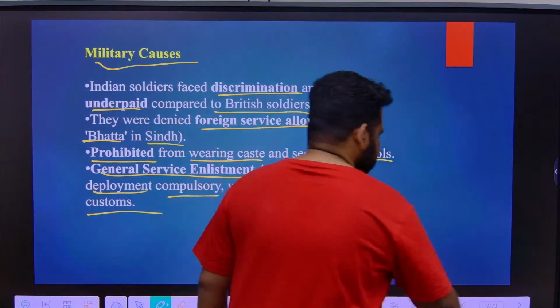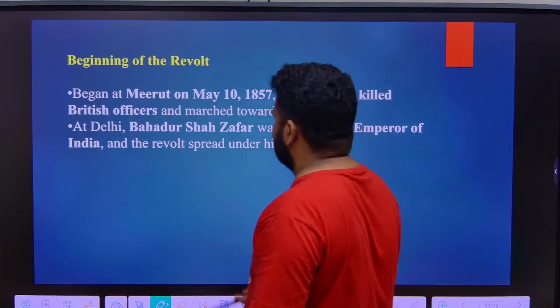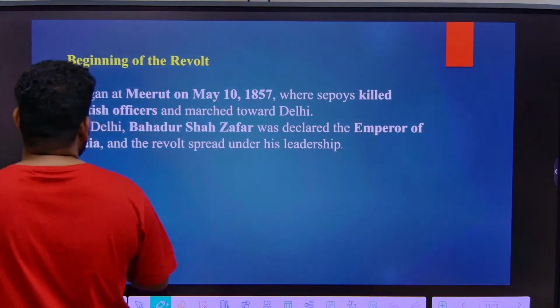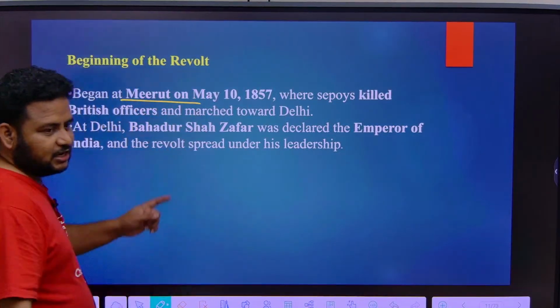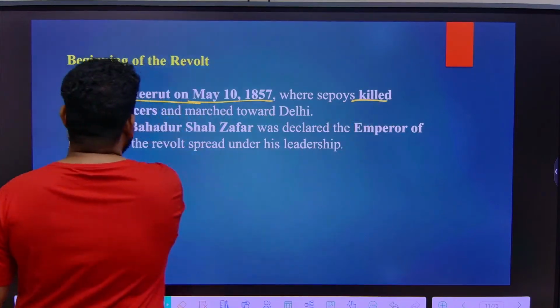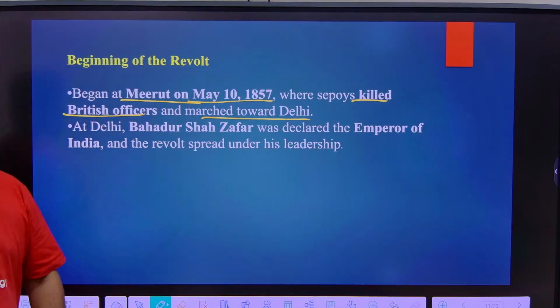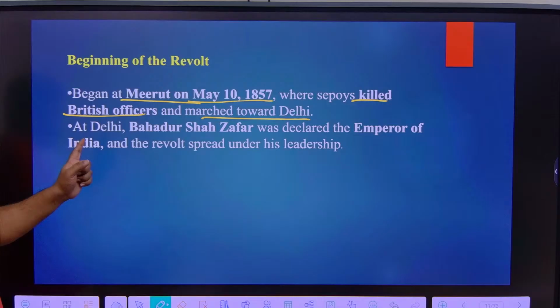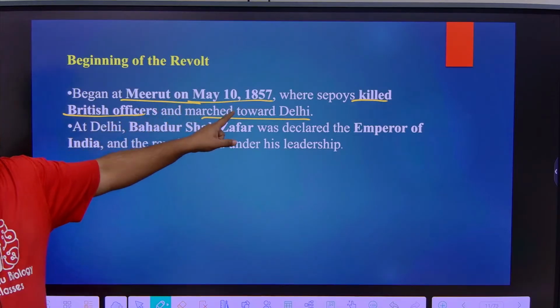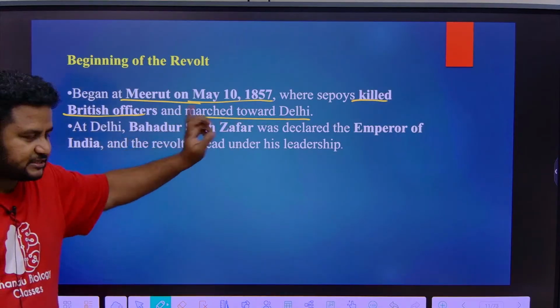Now let us see the centers of revolt. We understood the causes. First, let us understand the beginning. It began at Meerut, like I told you, on May 10, 1857. In Meerut there was the Meerut regiment, that is the army regiment, and the Enfield rifle was given to them. The sepoys, our Indian soldiers, killed the British officers and marched towards Delhi.